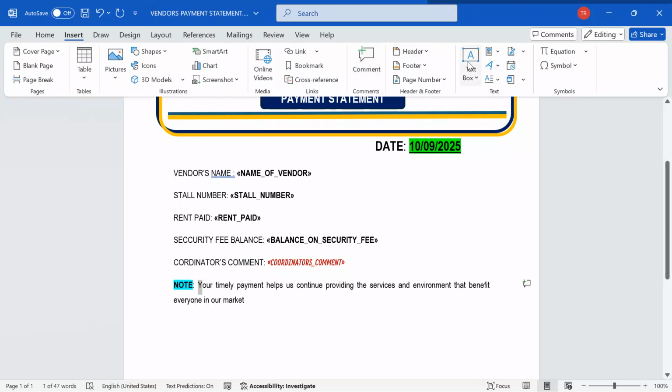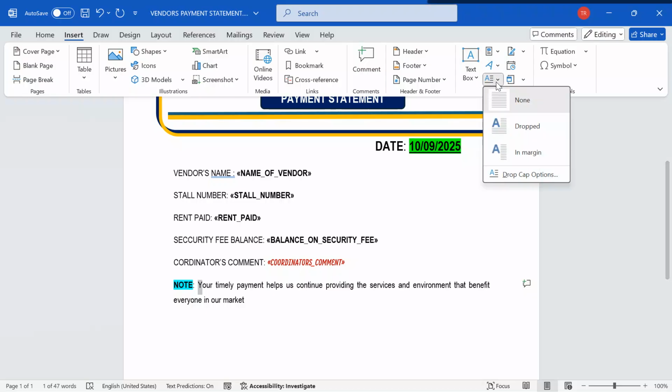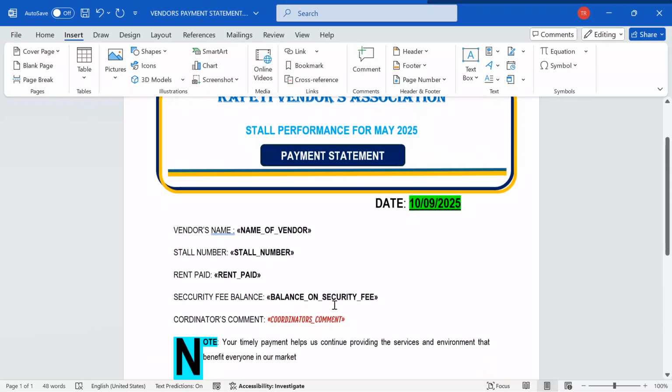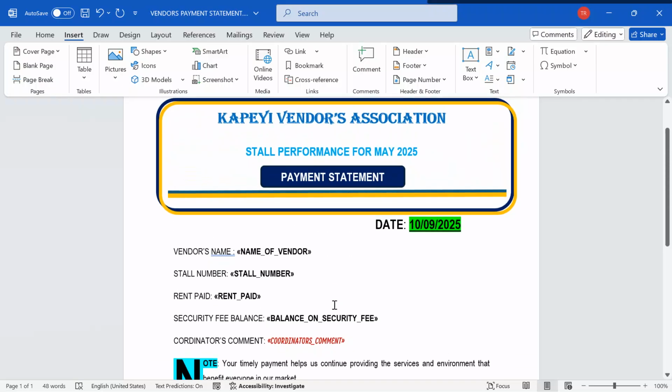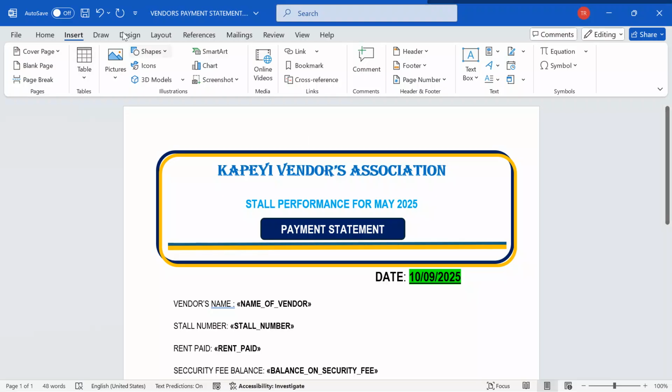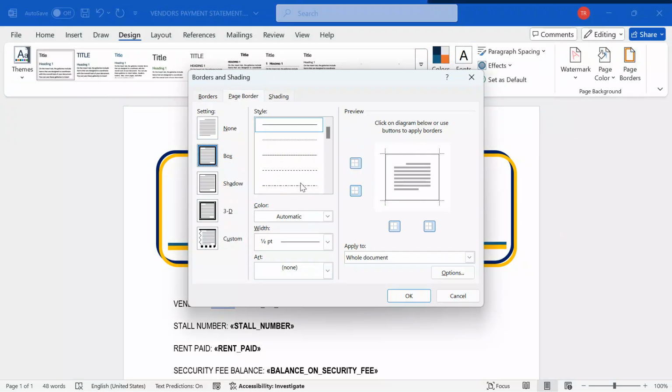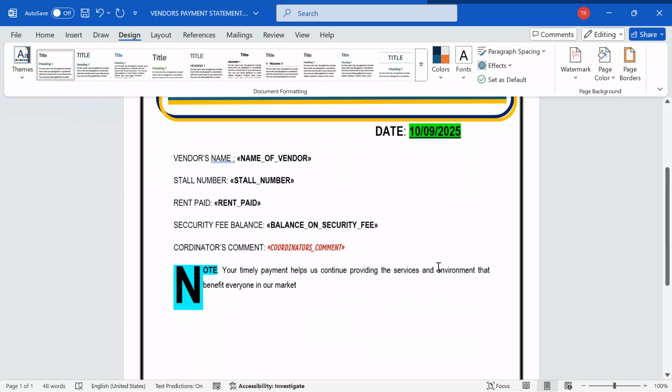One more, we are wrapping up. I want to apply maybe a drop cap on that to see that we catch the examiner, to see that we don't lose out on marks. Then after doing this, before I wrap up my mailing, I will again go to insert. I go to page border. I click borders. All these are skills that the learner can apply into his work.